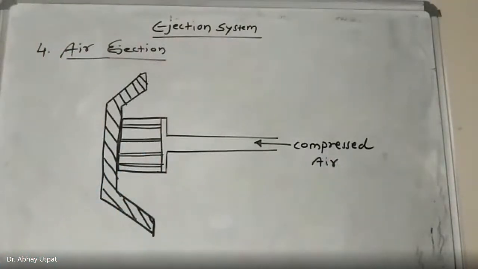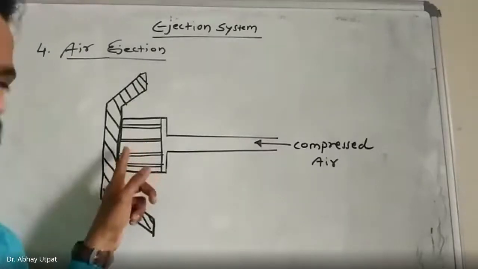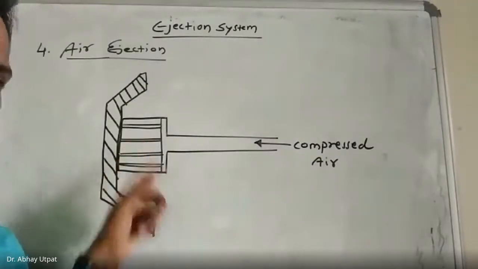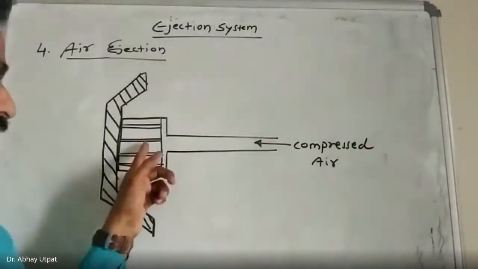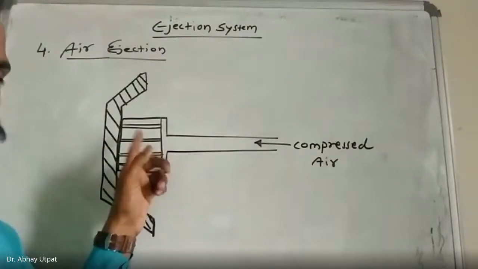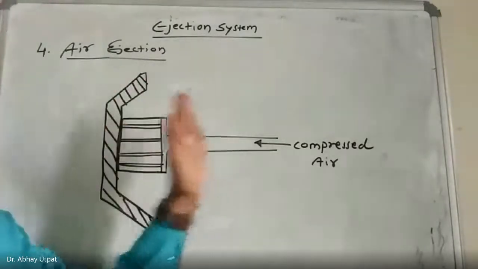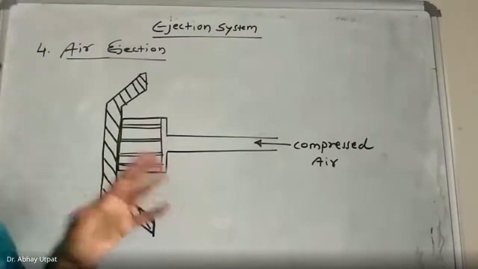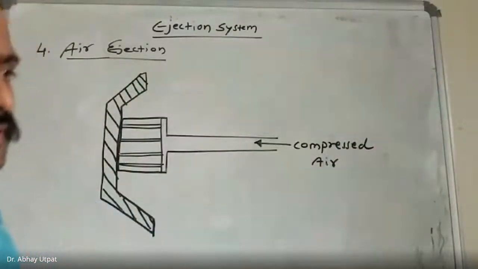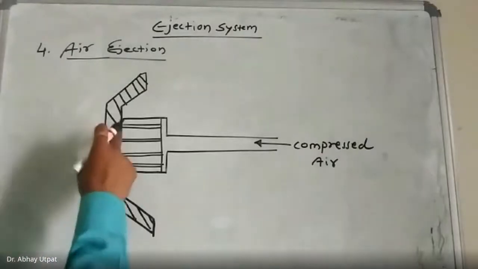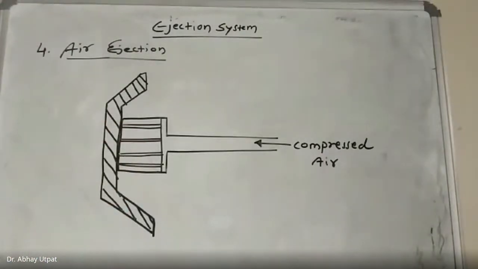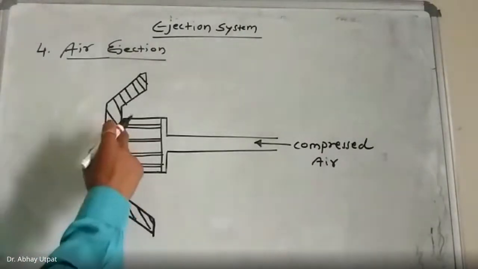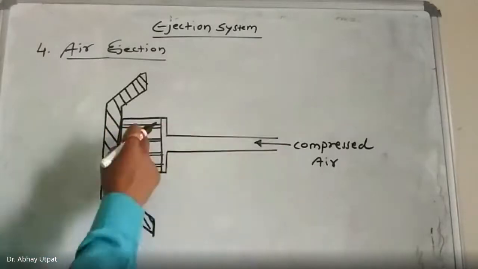Pay attention. Now, this component will be taken in contact with the component. This end part of this knob is taken into contact with the component. Through these small holes, openings, the compressed air will come out, and then it will force that component to come out, the part. So it is just kept in touch position and compressed air is passed.